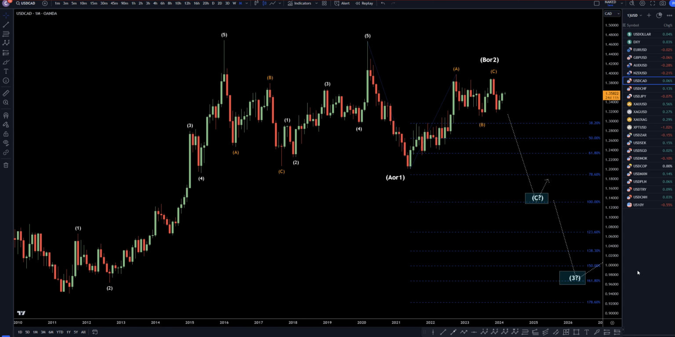Today is Tuesday, March 5th, and this is my analysis of the US dollar Canadian starting on the monthly, working my way down to the 1 hour time frame for the full top down analysis.